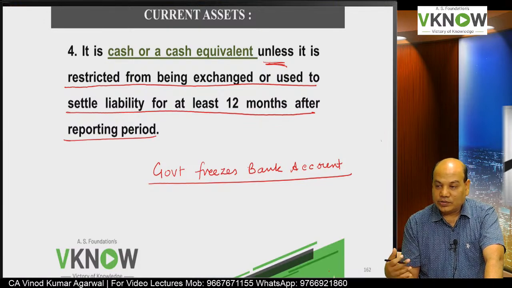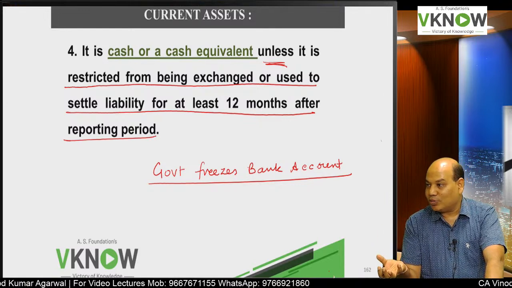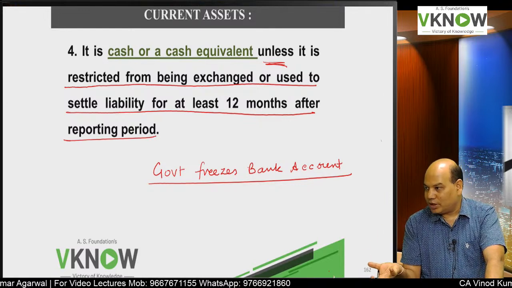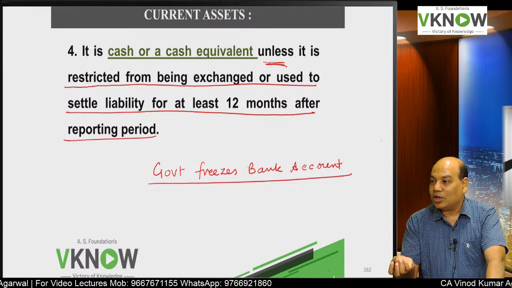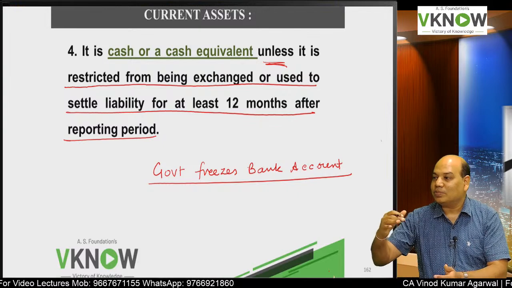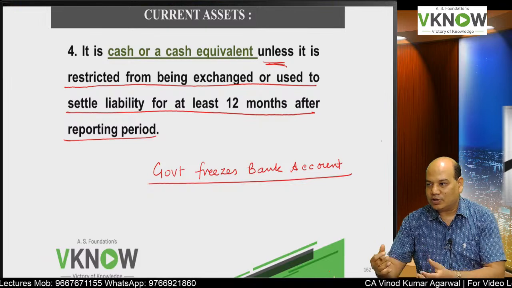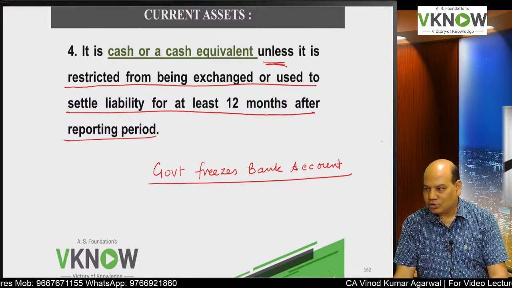The idea is to test the liquidity. So if the asset cannot be liquidated within 12 months or operating cycle, then you can't put it as current asset. Otherwise you are misguiding the user that this company has liquidity, but actually you are not able to use those funds. Understood the logic?